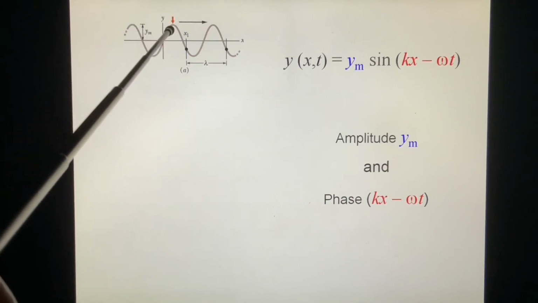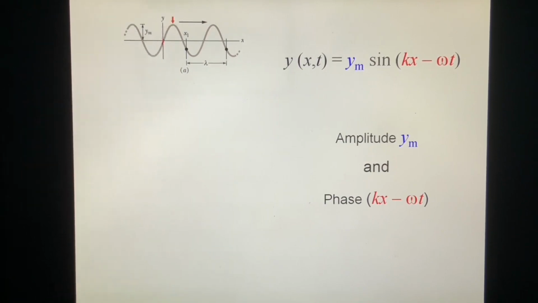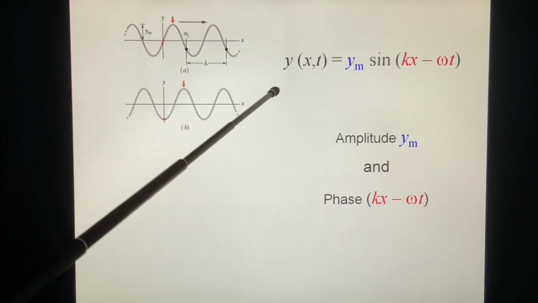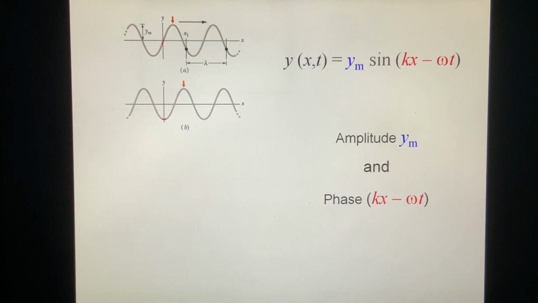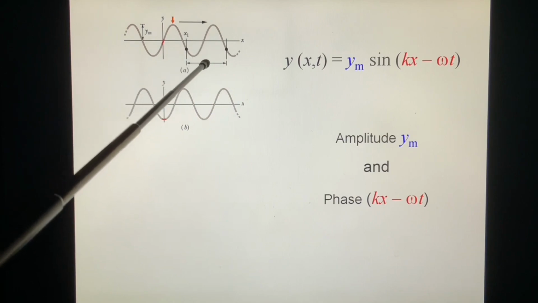We look at this point. But later, we find it goes to x. And this repeats. We call this lambda; we'll talk about it later. It can repeat, repeat, and repeat. This is the shortest repeat unit.